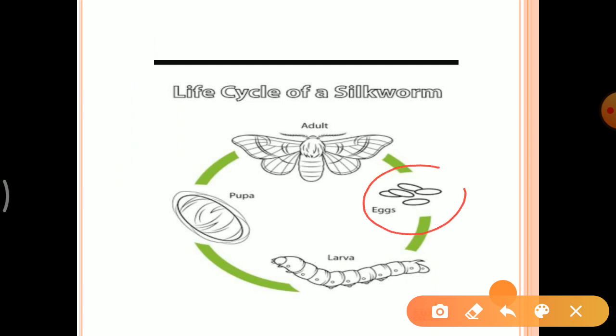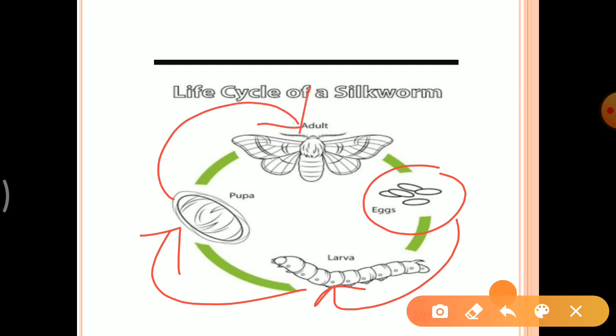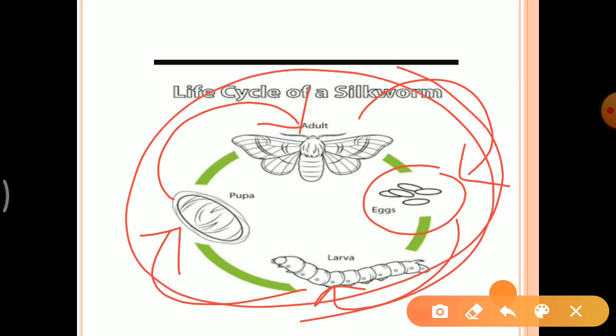First stage is egg. Egg becomes larva or caterpillar. Larva becomes pupa, and from pupa it becomes an adult silk moth, and the cycle continues. Again the adult moth will lay eggs and this cycle goes on. Clear? This is the life cycle of a silkworm, having 4 stages: egg, larva, pupa and adult silk moth.